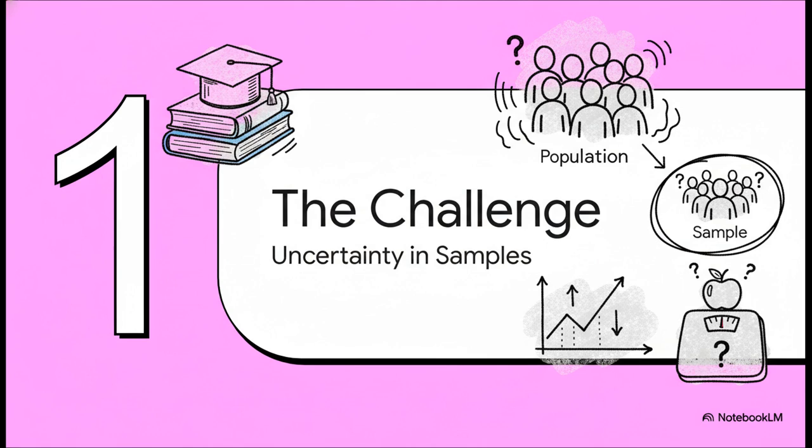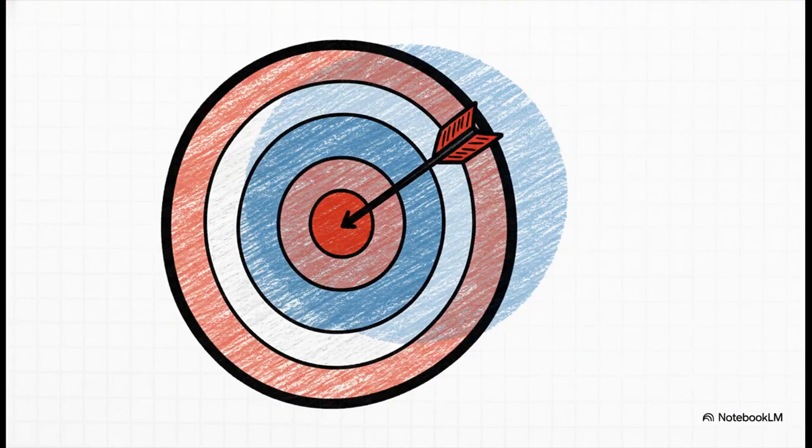And that's really the big challenge we're up against. Imagine we want to find out the average age of all graduate students in the country. Well, we can't ask every single one of them. It's just not possible. So we have to take a sample, a smaller, manageable group. But the moment we do that, we've introduced some uncertainty. Now, if our sample of students has an average age of, say, 33, it's super tempting to just say, okay, the answer is 33, and call it a day. But that's just a single guess, a point estimate, and let's be honest, it's almost definitely not exactly right.